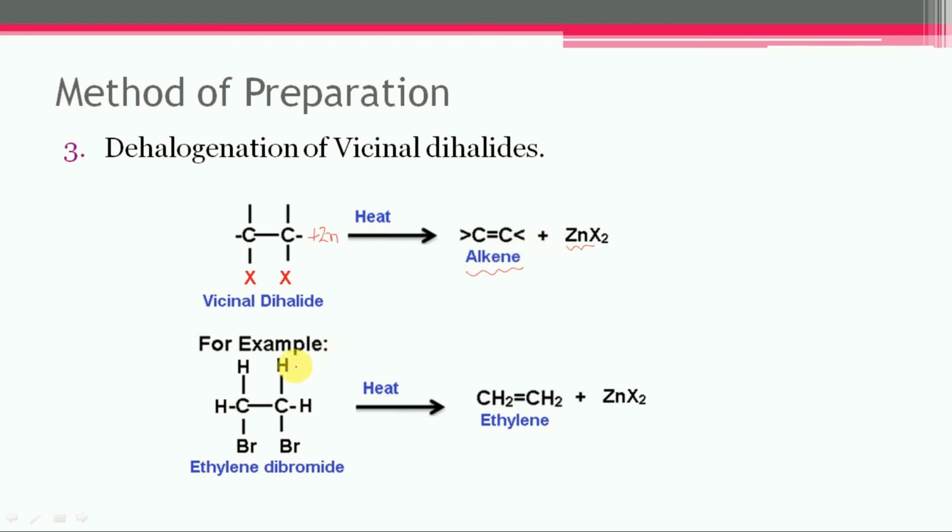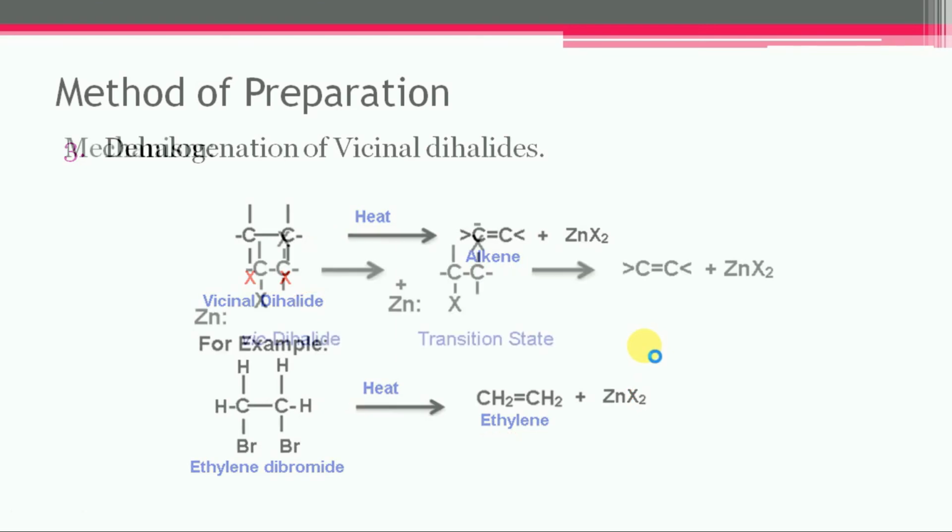The major limitation of this reaction is that the vicinal dihalides used in this reaction are themselves usually obtained by the addition of halogen to alkenes. For example, when ethylene dibromide is heated in the presence of zinc, ethylene will get formed along with zinc dibromide as the side product.